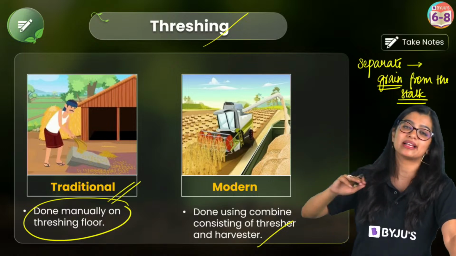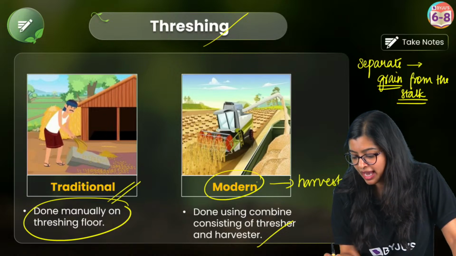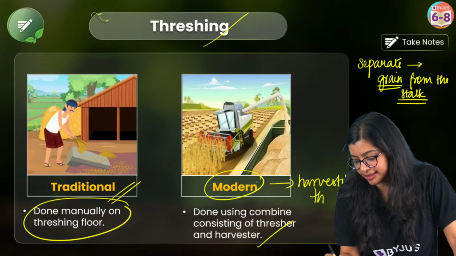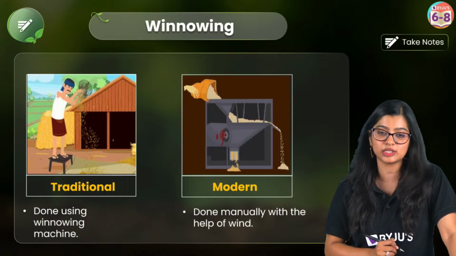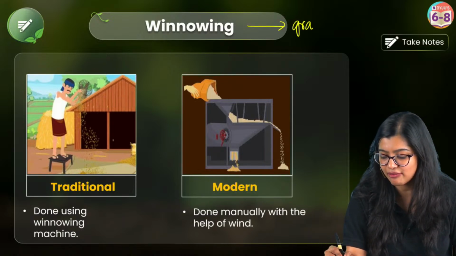So a combine will help. A combine is a machine that helps in both harvesting and threshing, right? It helps with both these processes. Now once it is done, I have got my grain.